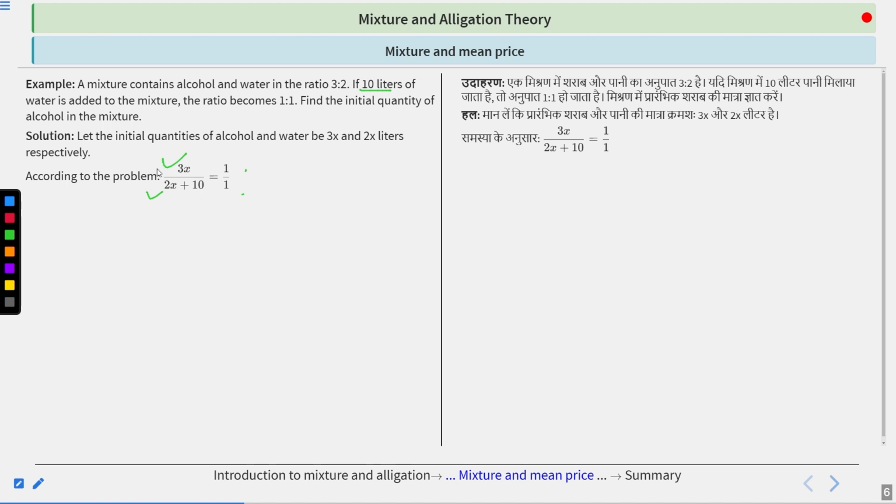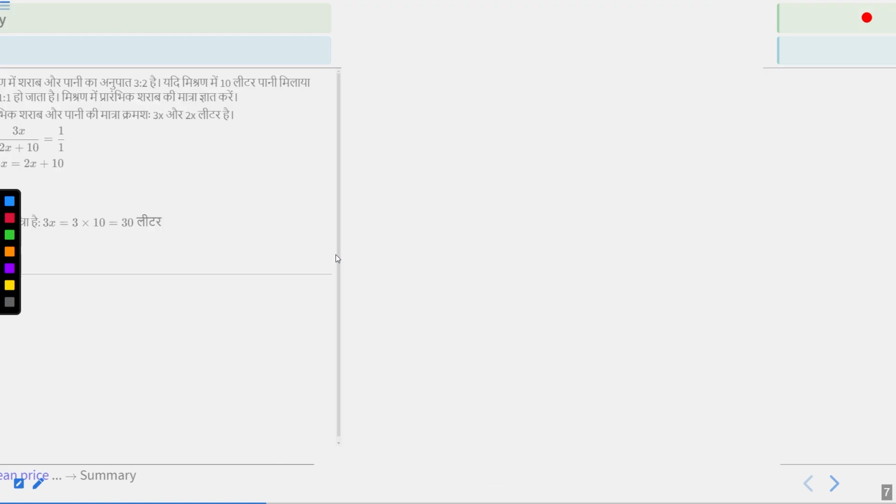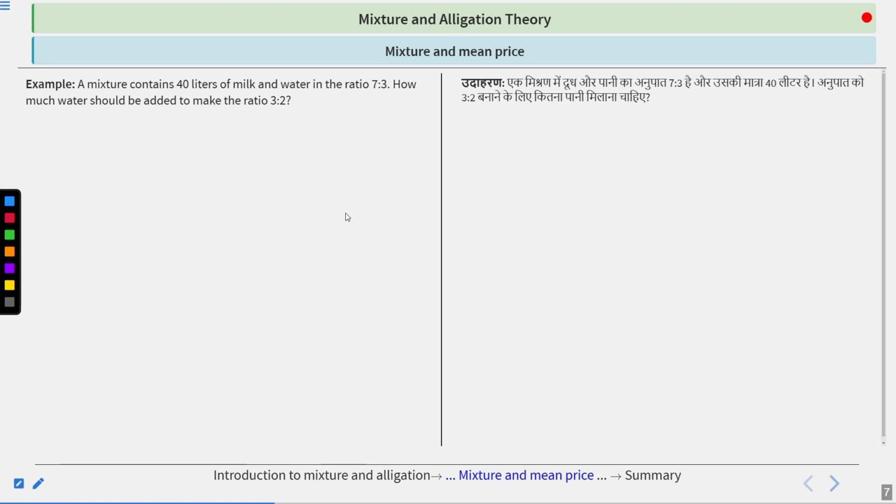This is our alcohol and this is our water. Water was previously 2x. When we add 10 liters, it becomes 2x plus 10. So the ratio equals 1:1. Cross multiplying, we get the value of x, so x is 10 liters. The question says to find the initial quantity of alcohol in the mixture. The initial quantity is 3x. We put in the value and get 30 liters. Clear?